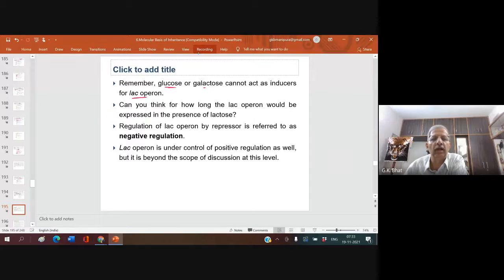Regulation of the lac operon by the repressor is referred to as negative regulation. If the lactose is present, it works. If the lactose is absent, it stops. The lac operon is under the control of positive regulation as well, but it is beyond the scope of discussion here.